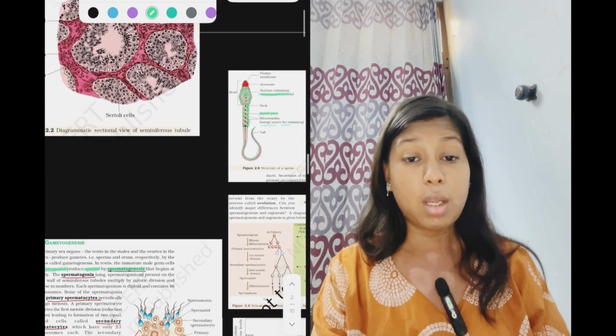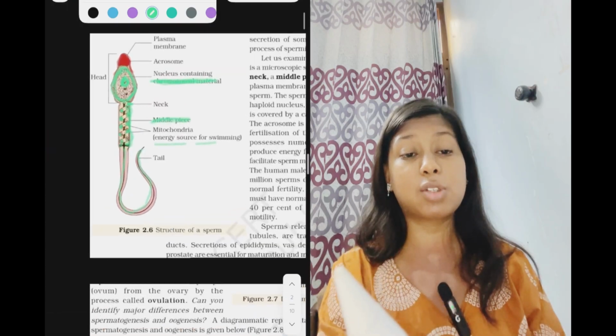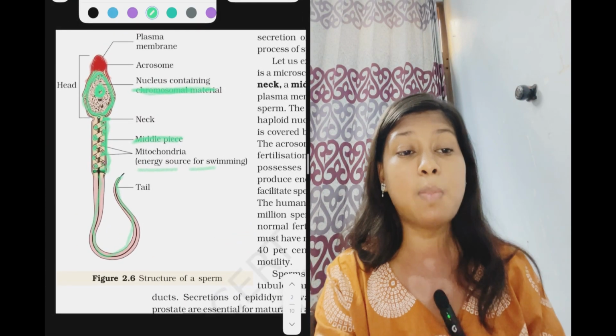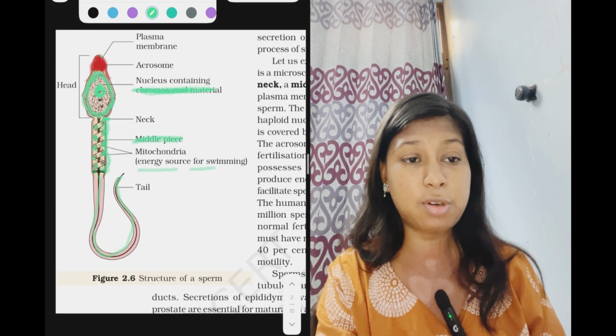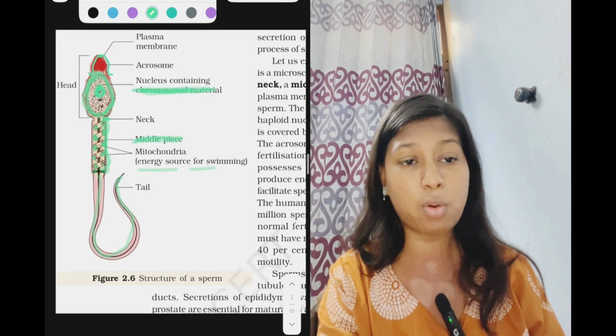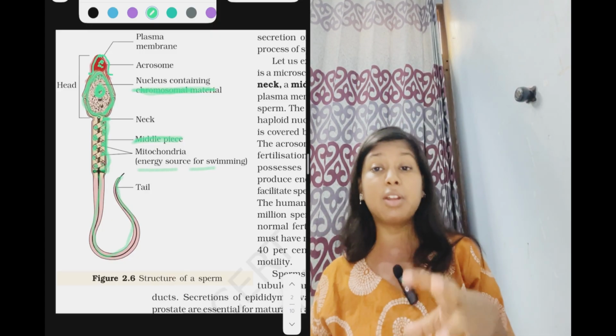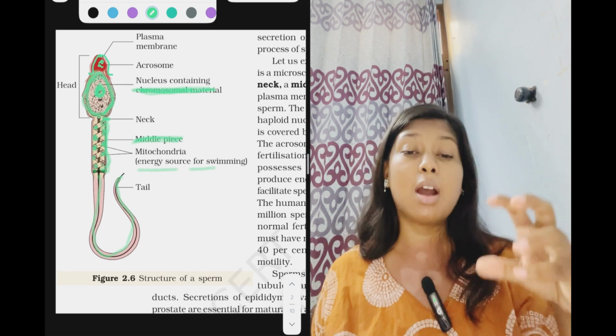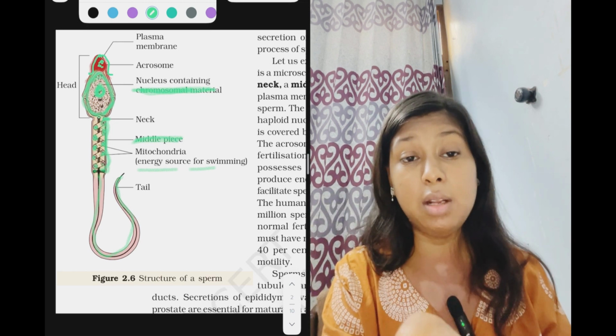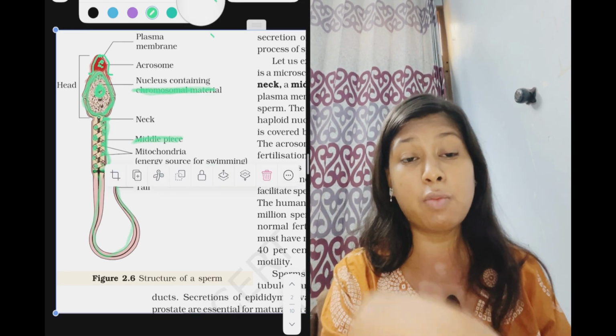Okay, so it is a structure of a sperm. First of all, this structure is the acrosome, which contains various hydrolytic enzymes, degrading enzymes, which degrade the ovum's outer membrane, the zona pellucida. So what happened?